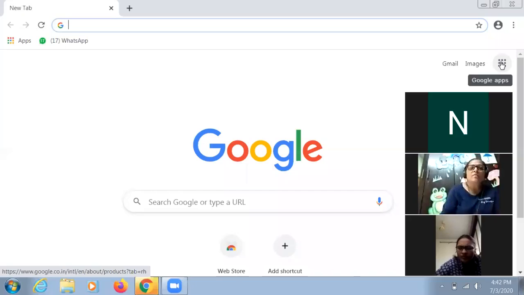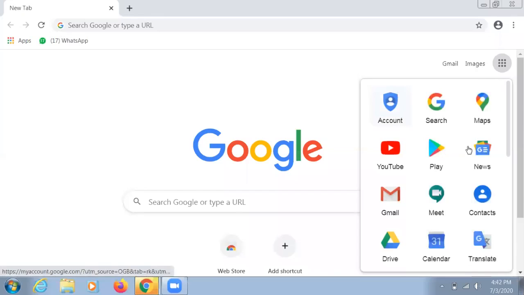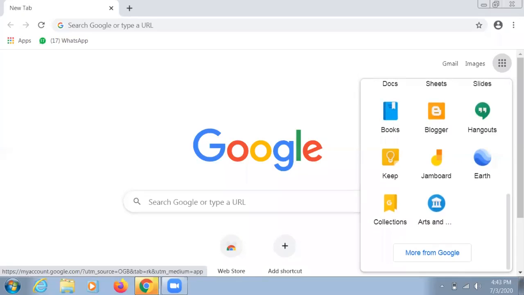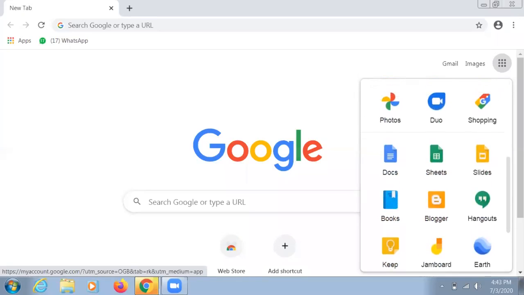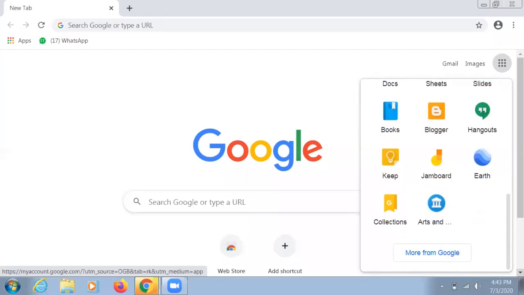Okay, can everybody see the screen? Now you have to click over there. Then after this, you need to select Forms from here. Here are many options you can see which are related to Google apps. Now if you cannot see it here, then you can click here, More from Google.